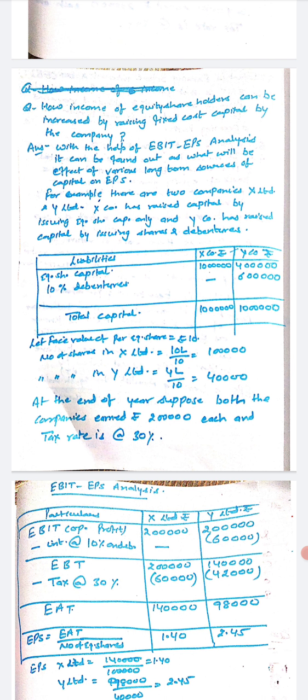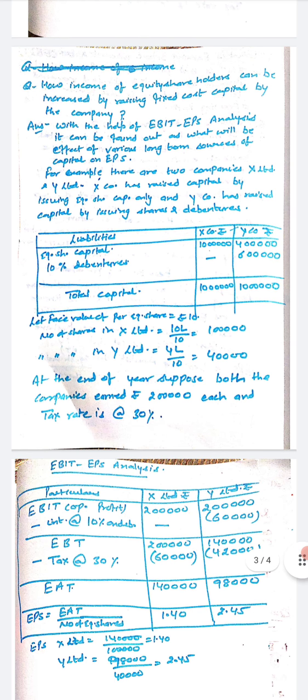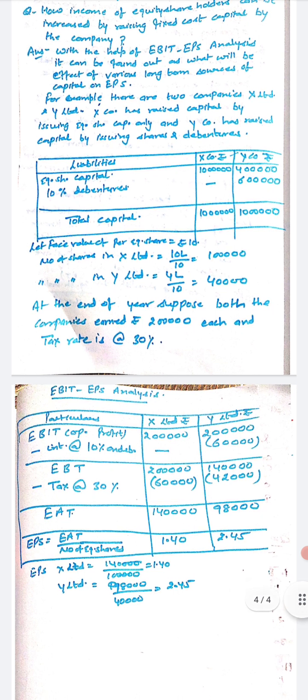First of all, earning before interest and tax for both the companies is rupees 2 lakh. Now first of all, interest is to be paid on debentures, an outside liability, right? Interest at the rate of 10% on debentures. X has no debentures, Y has debentures of 6 lakh, so interest will be 60,000. So earning before tax will be 2 lakh and 1 lakh 40,000.